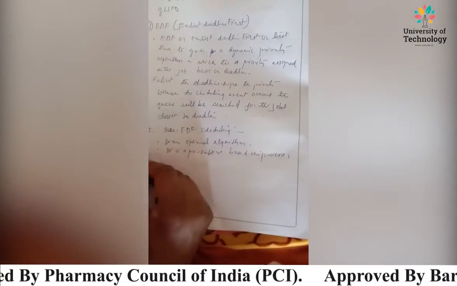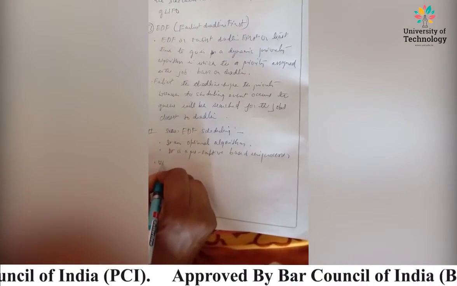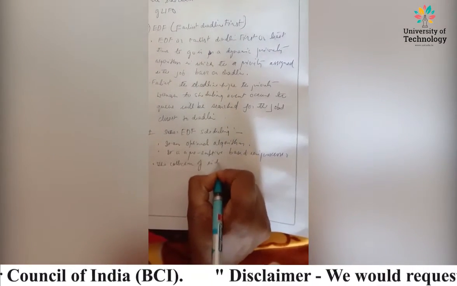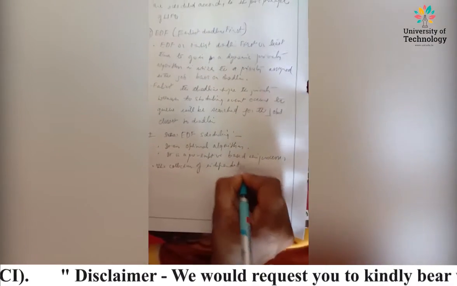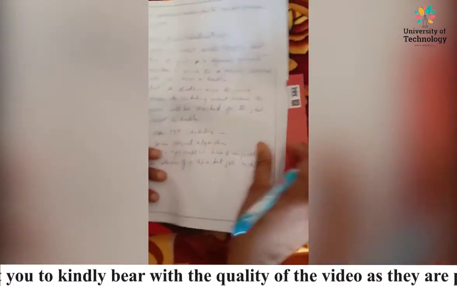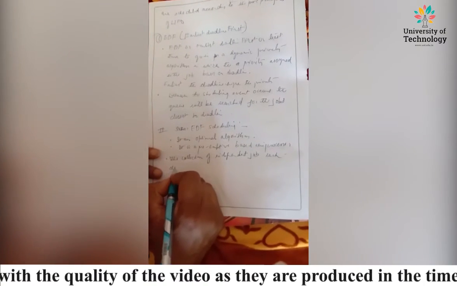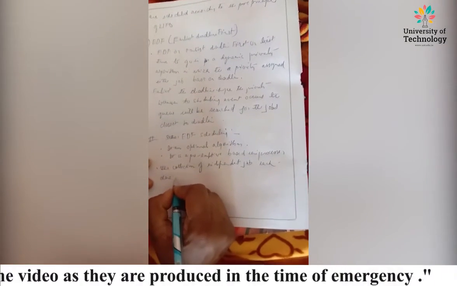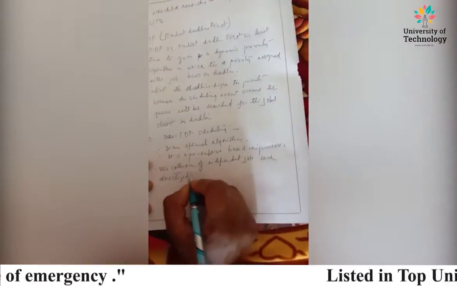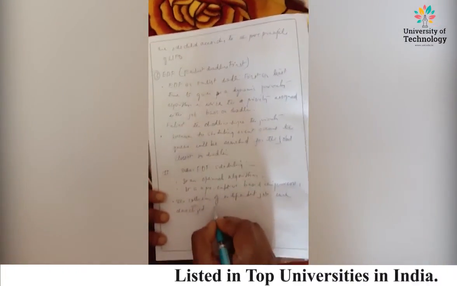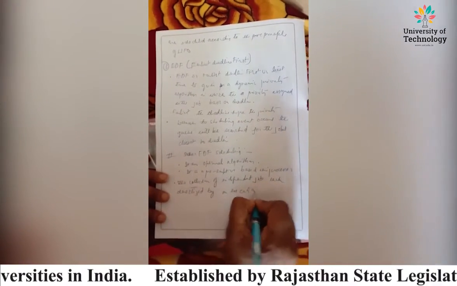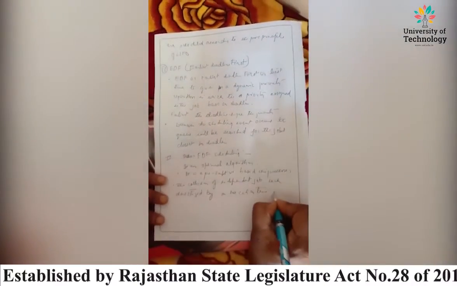So you can write it down: the collection of independent jobs, each characterized by an execution time, right?